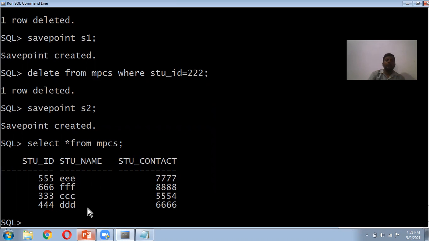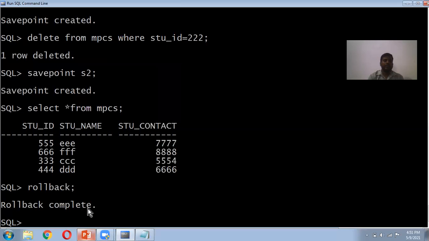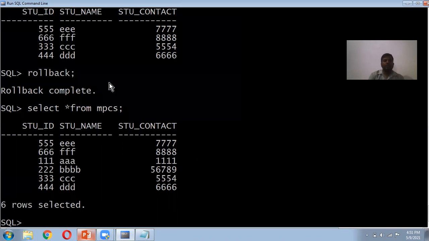Now we can do the commit, or we can do the rollback. We'll do the rollback here. What will happen with the rollback? Rollback complete, you can see. All the rows will come back, including rows 111 and 222. Okay, this is rollback.